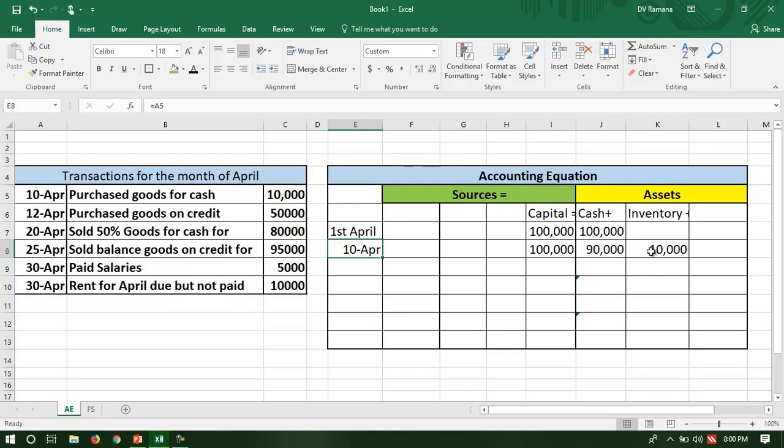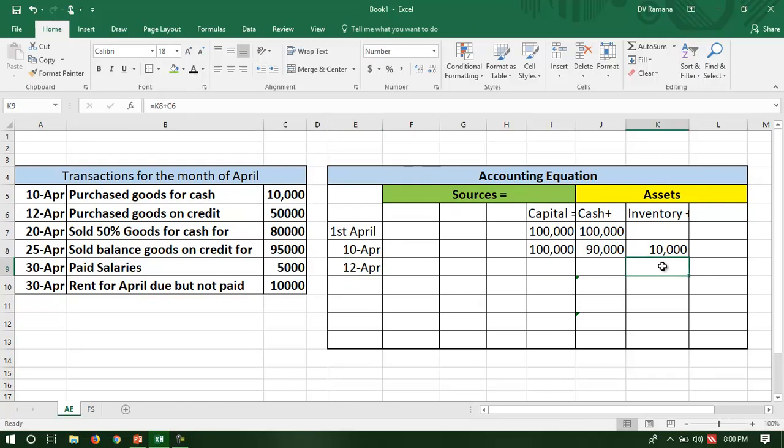But here the problem of the accrual concept is not there because you have recorded the transaction at the time of happening of an event, and at the time of happening of the event you also paid cash. But see, in this case, on 12th April, goods are purchased on credit. Should I recognize this at this moment? Answer is yes, because of the accrual concept.